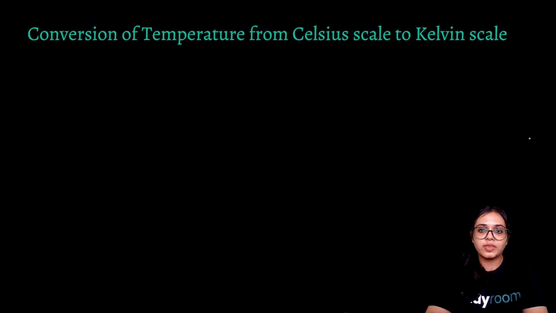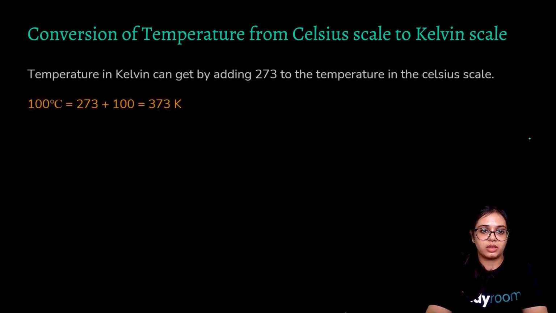Conversion of temperature from Celsius scale to Kelvin scale. Temperature in Kelvin can be obtained by adding 273 to the temperature in the Celsius scale. So if you add 273 to 100 degrees Celsius, you will get 373 Kelvin. That is, 100 degrees Celsius is equivalent to 373 Kelvin.